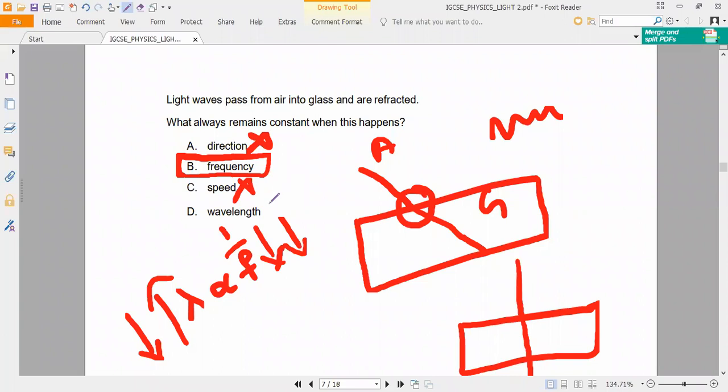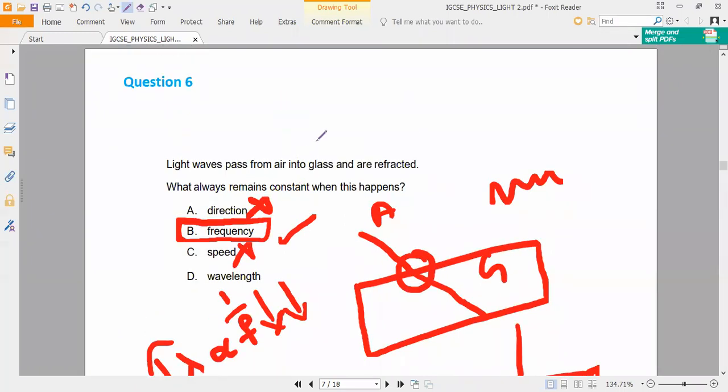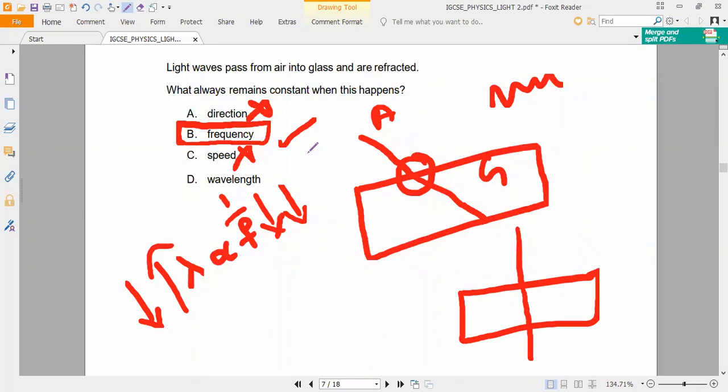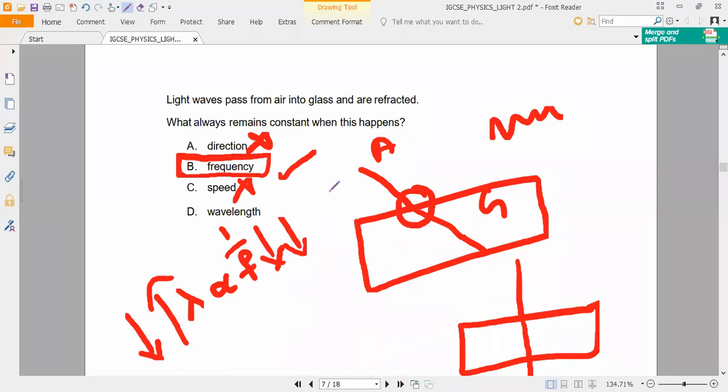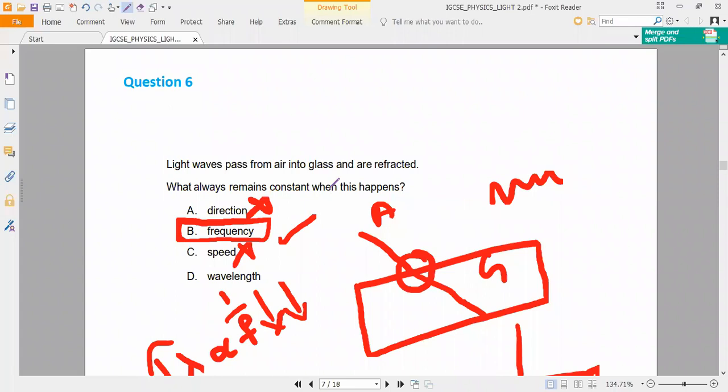Still, there is a lot of confusion with this question for me also. But the answer is frequency. Frequency is the one which remains constant when the light ray is refracted and bends, moving from air into the glass. I will give you more information and make it clearer very soon, once I get the response from HC Verma.